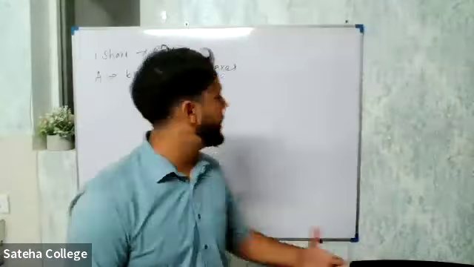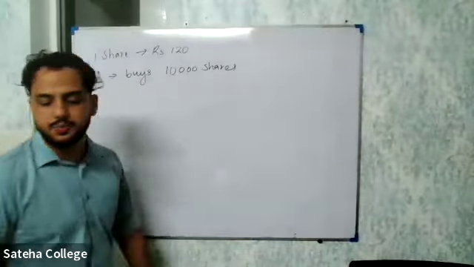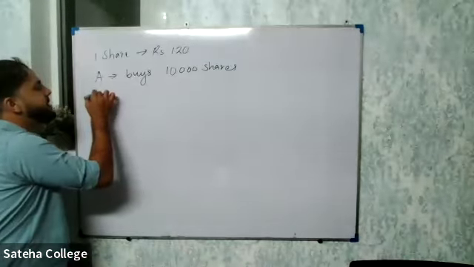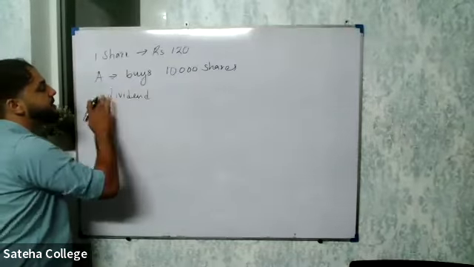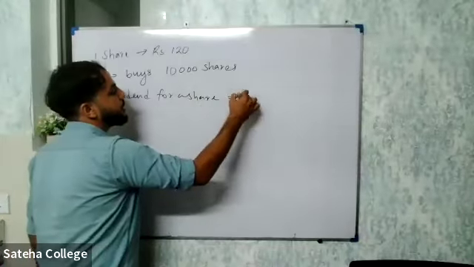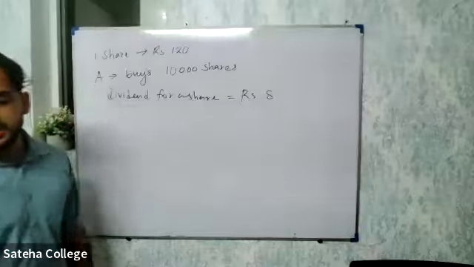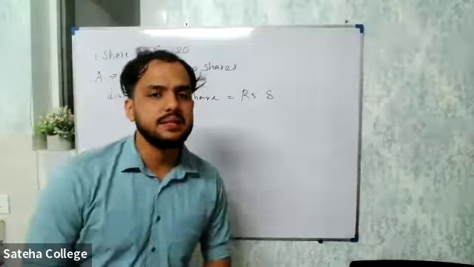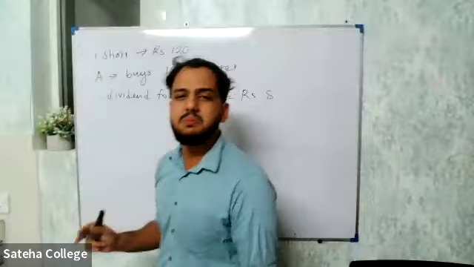One share is 120, right? Let's say 10,000 shares. A person A is buying 10,000 shares, right? And they are telling you the dividend for one share is equal to rupees, let's say 8. For one share, they have given you the dividend is equal to rupees 8. The theory is very small, right? In share market, you finish the theory in 10 minutes.